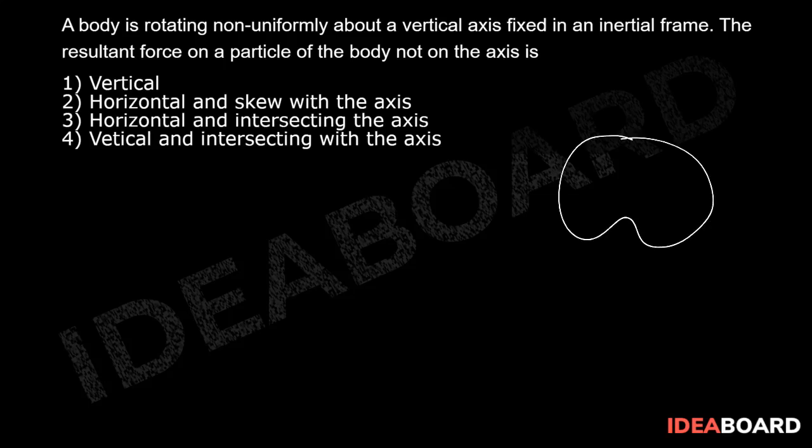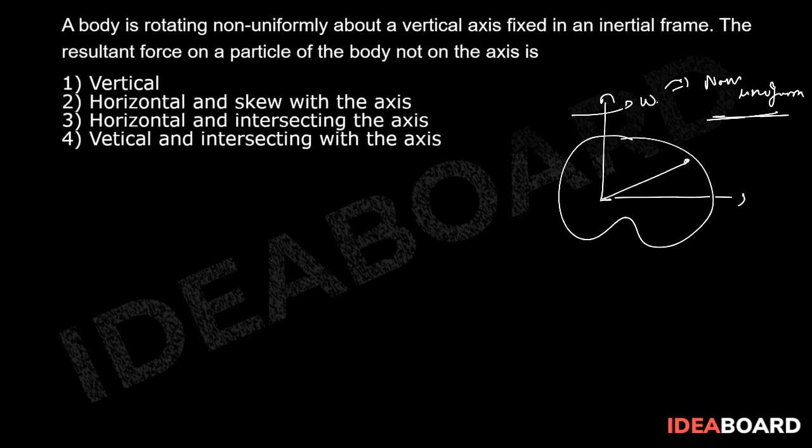So suppose there is a body and I am making one axis, which is the vertical axis like this, and this body is actually rotating about this axis. And now the question says this is non-uniform. Non-uniform means this omega is actually changing here, right? So suppose we have any particle on this body like this.